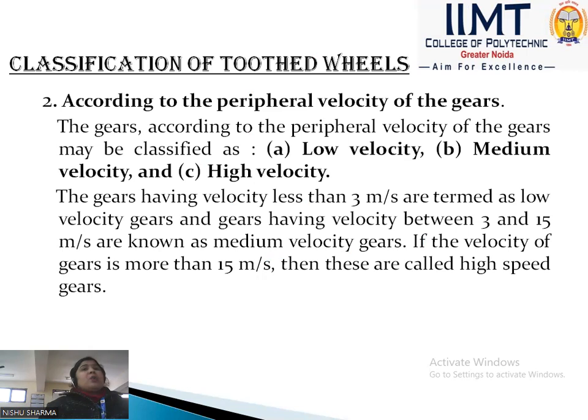Basically there are three types of gear: the first is the low velocity gear, next is the medium velocity gear, and last is the high velocity gear. Gears having a velocity less than 3 meters per second are termed low velocity gears, gears having a velocity between 3 and 15 meters per second are known as medium velocity gears, and gears greater than 15 meters per second are called high speed gears.